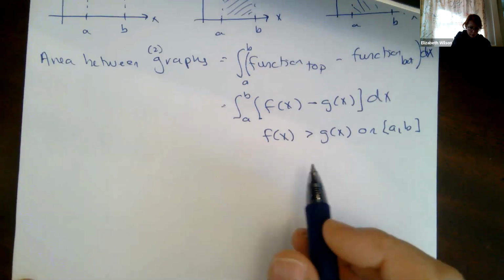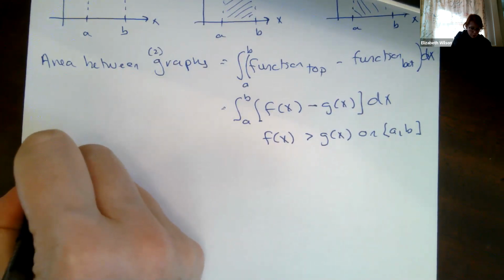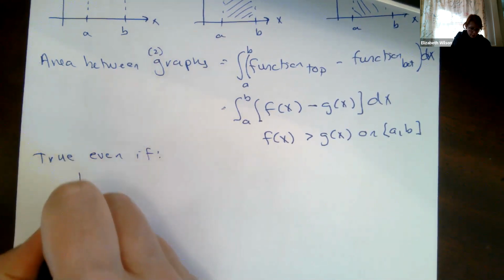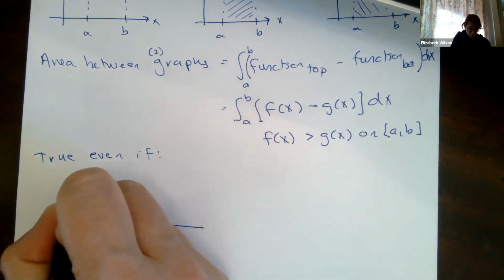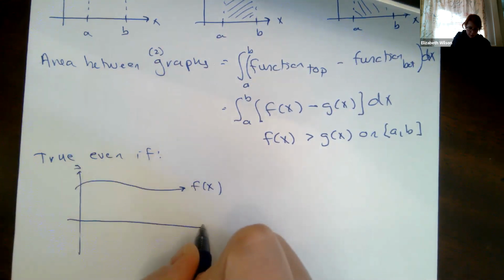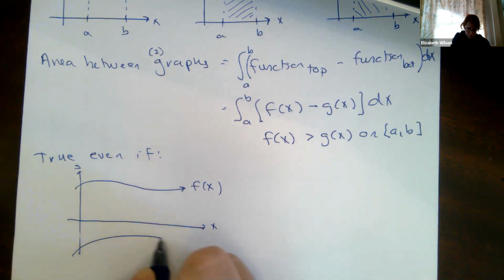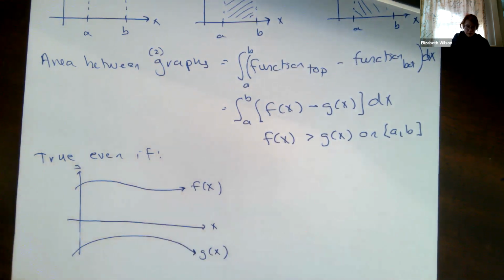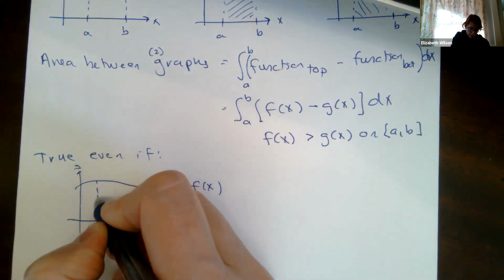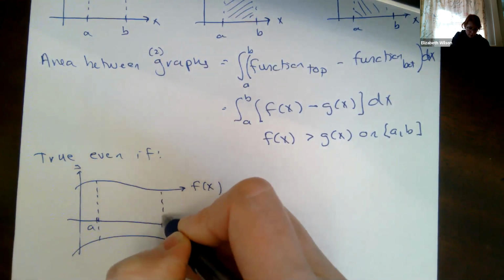So this area between the two graphs, this is true even if, let's say I have a case like this. My function f of x, this is my y-axis, this is my x-axis, my g of x is below, and I'm going to go from A to B. The area between the graphs is going to look like this.